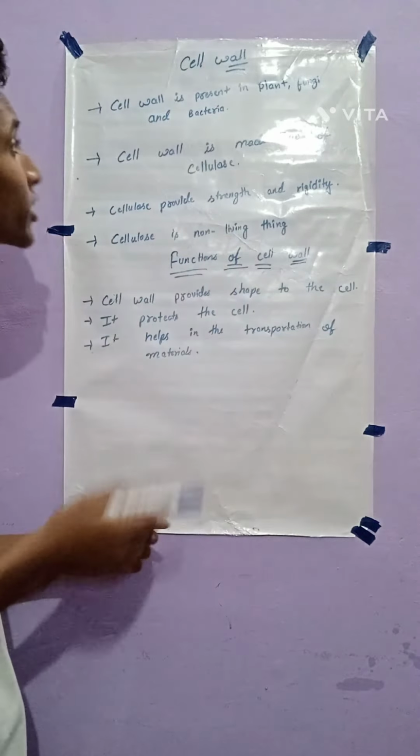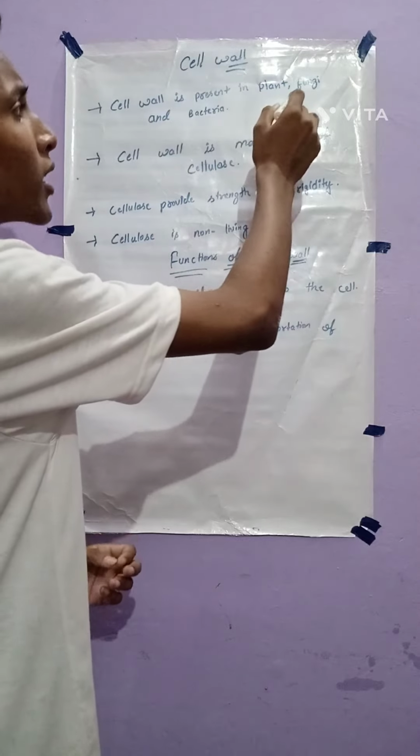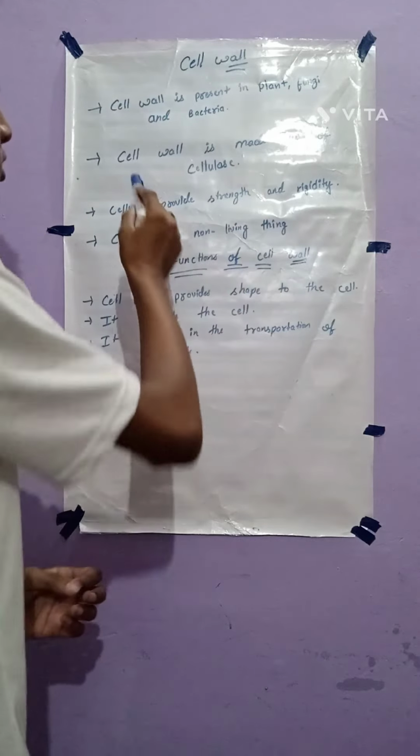So what is a cell wall? The cell wall is present in plants, fungi and bacteria.